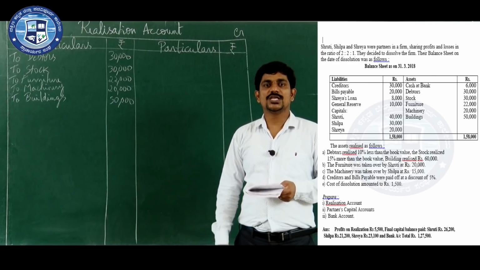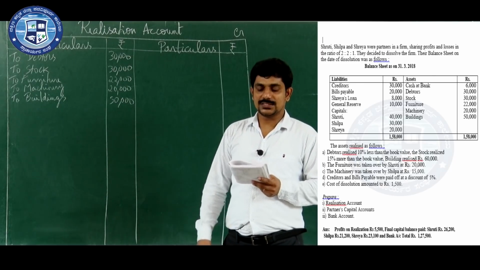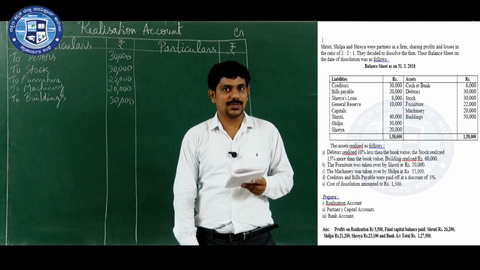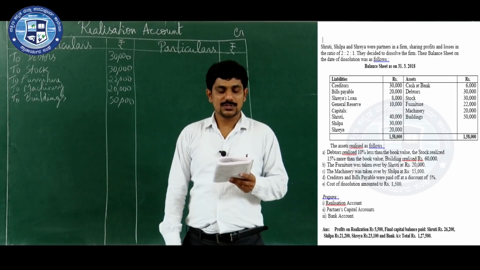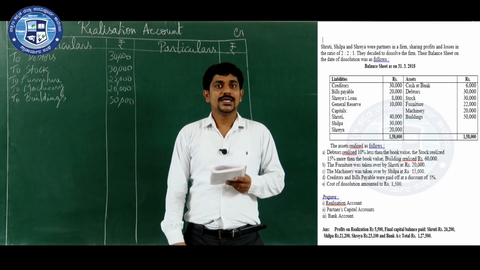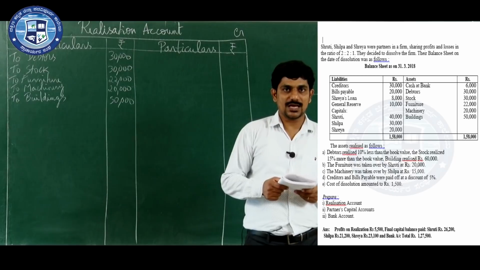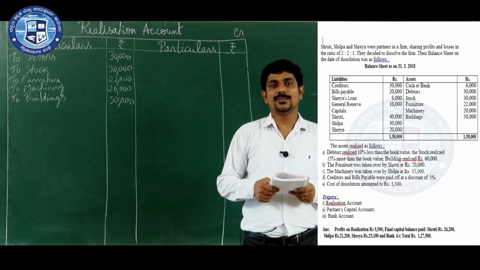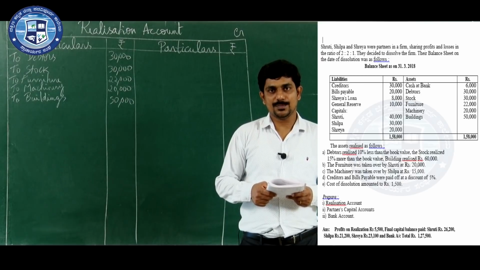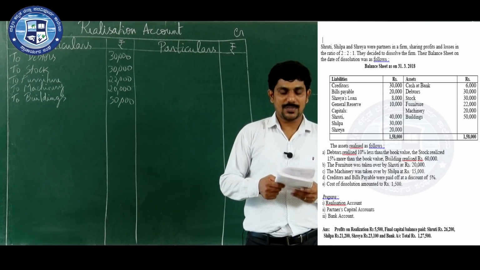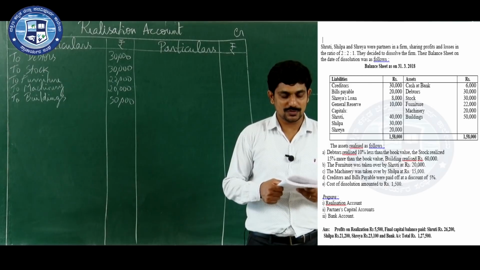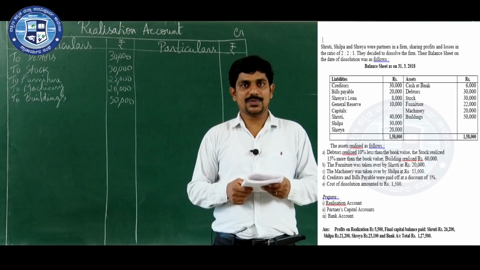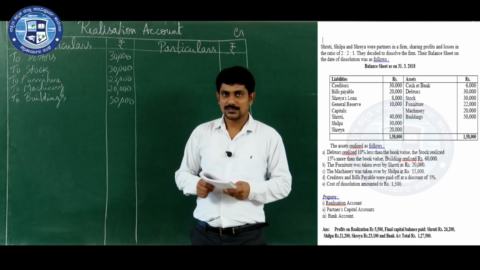Third one is Shreya's loan. Now, who are the partners here? Shruti, Shilpa and Shreya. Now, Shreya's loan is nothing but partner's loan. Now, in case partner's loan is given in the liability side, what you have to do? We have to settle the partner's loan in the bank account, cash or bank account. Here we have to prepare the bank account. So, we have to directly settle that amount under bank account by paying the amount to the partner.